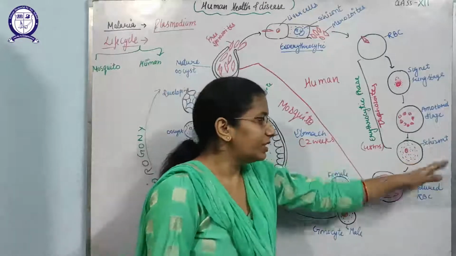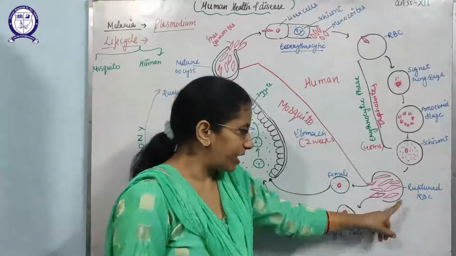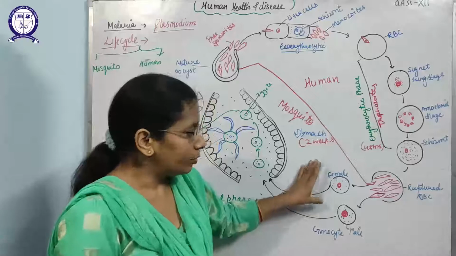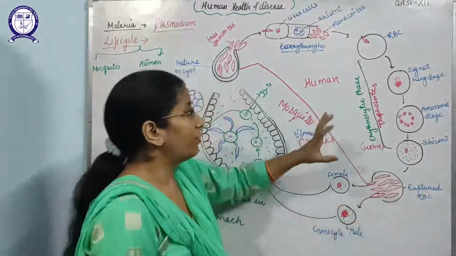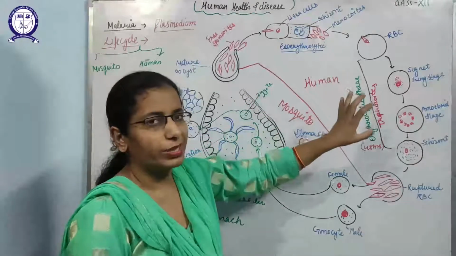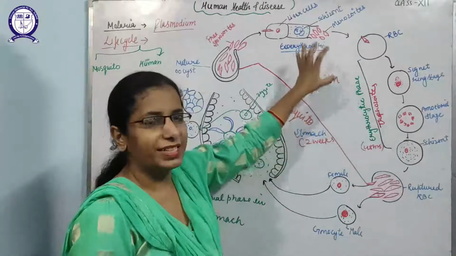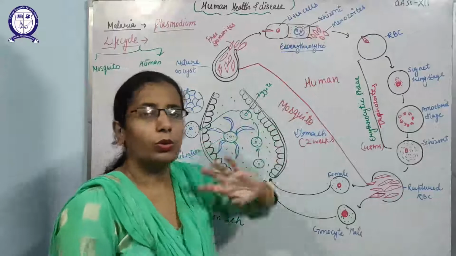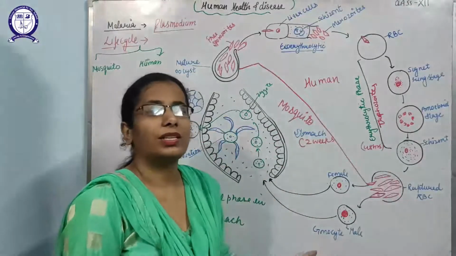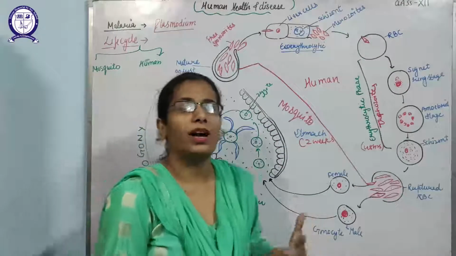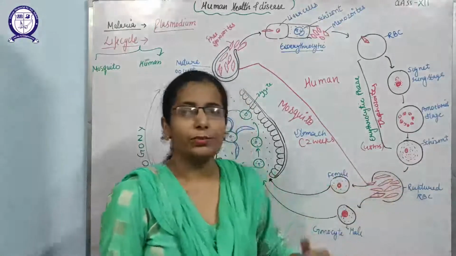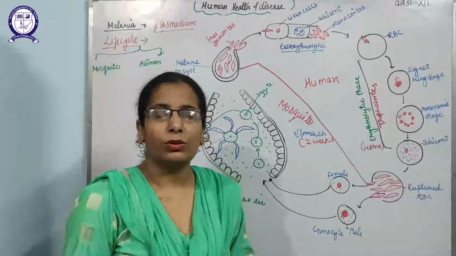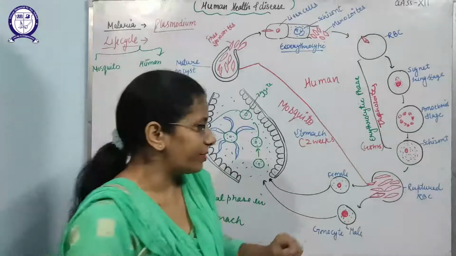After that, these RBCs also burst and release the gametocytes, the gametogenesis process. I have told you asexual reproduction, schizogony, takes place in the human beings. But gametogony also starts in the human being. That means in some of the RBCs, these trophozoites will make the gametes, male gametocytes or female gametocytes.